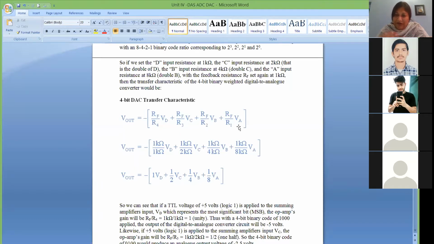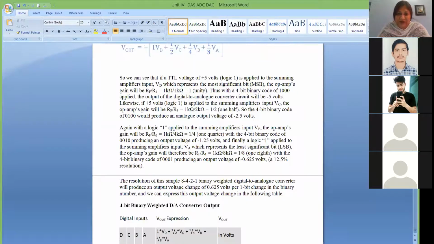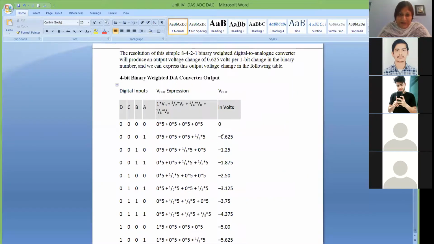1 0 0 0 is the middle level of the digital data, so the middle level of analog data is 5 volt for the 0 to 10 volt range. Likewise, if you substitute the values, for logic 1 you put 5 volt and for logic 0 you put 0. Then you can have 16 combinations and check your analog output using this formula, and you will get a table like this.